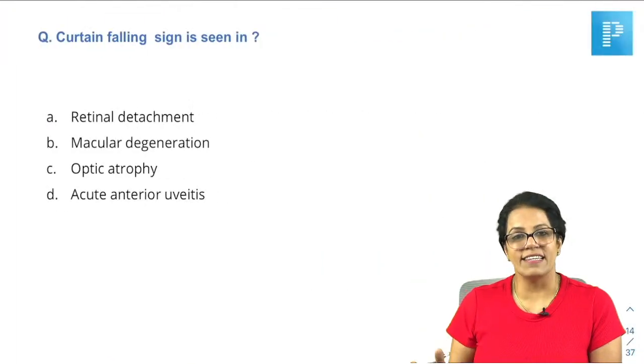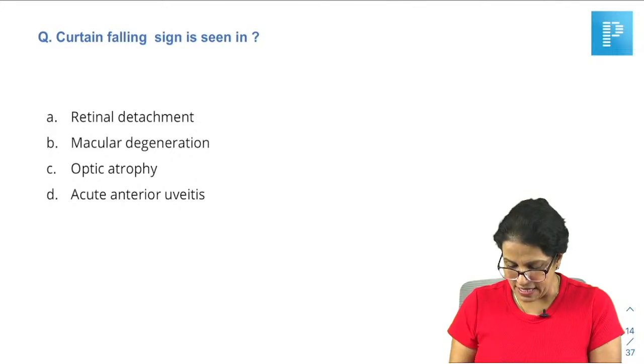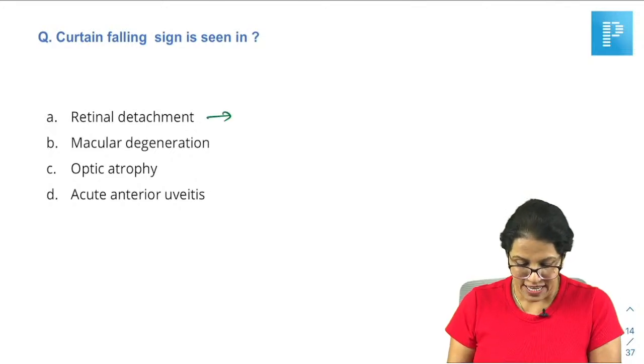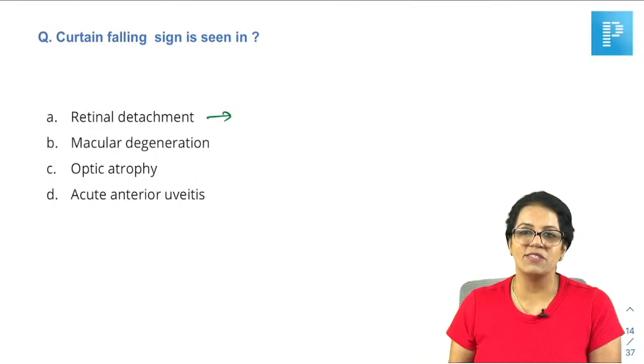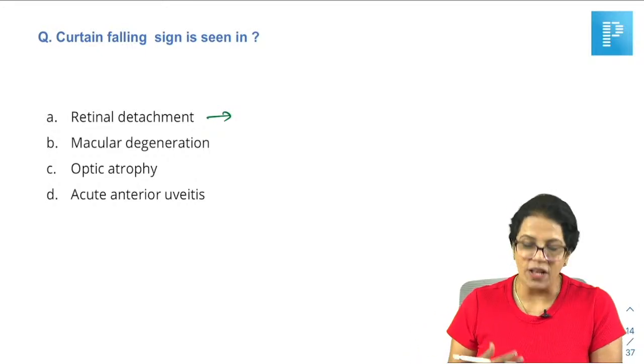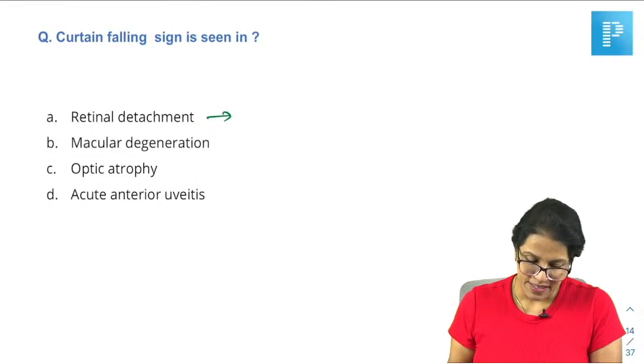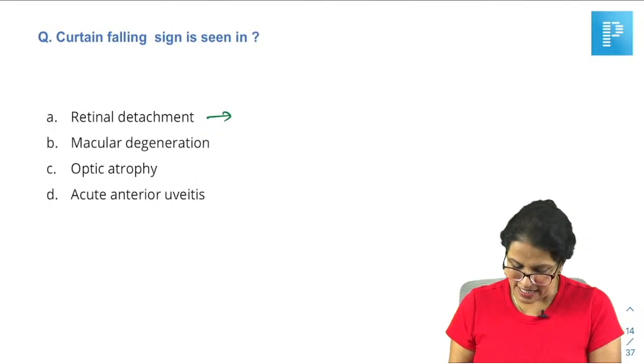Curtain falling sign. Again, it was so simple. The answer would be which? Can you tell me which? Retinal detachment. Okay, oil droplet cataract wasn't there. I have been given these recall questions so I'm discussing. You all can add to it, please. Okay, Chota doctor is saying everything was there. Anyway, Dr. Light, yes, it is retinal detachment.